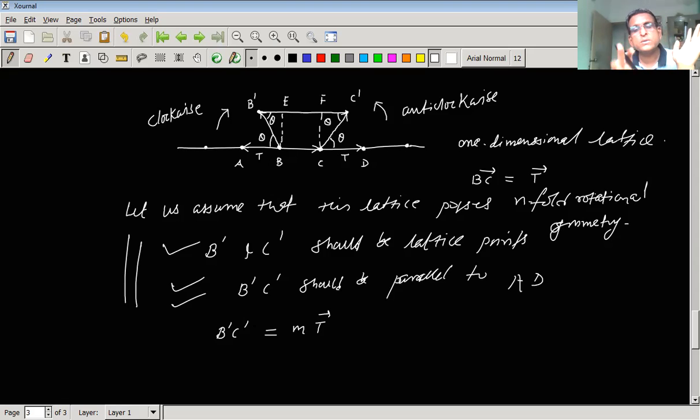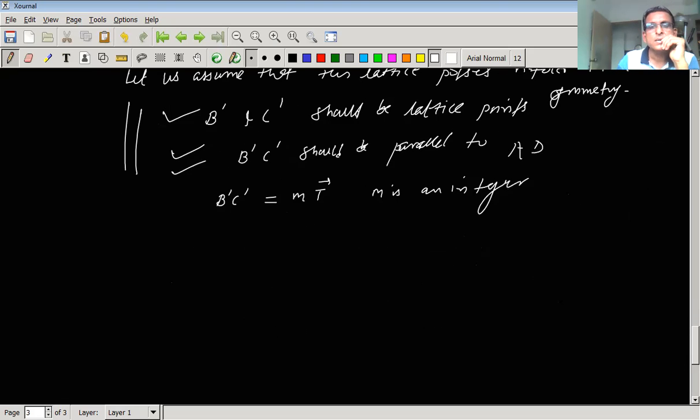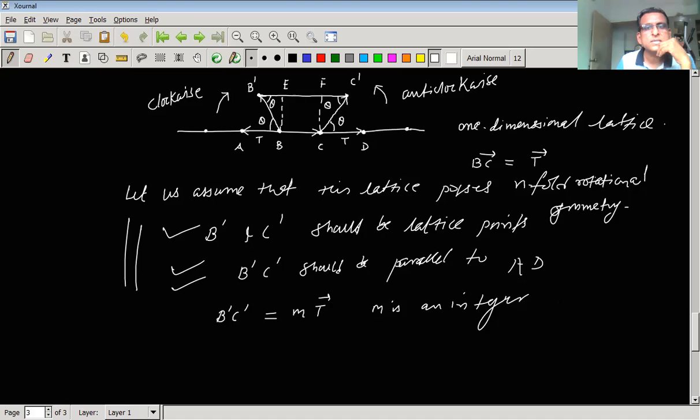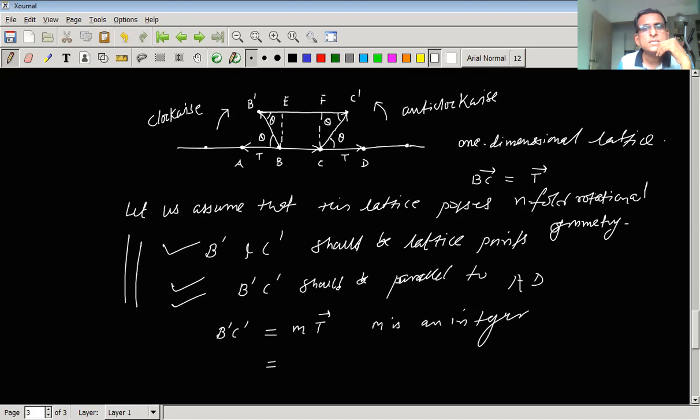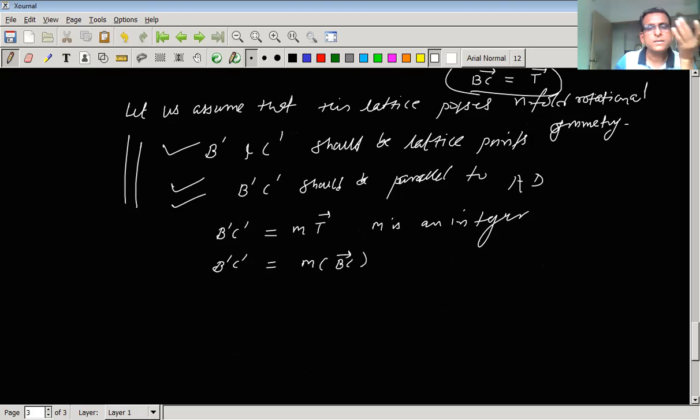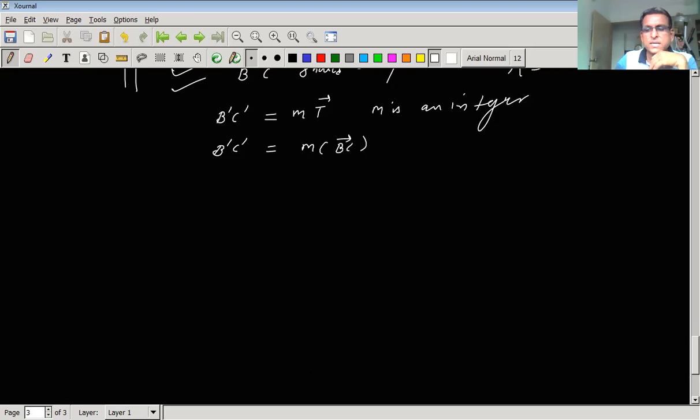म्हणजेच इट शुड बी इक्वल टू M T, where M is an integer. So now from figure we can say now what is T? T is nothing but BC. So we can say B dash C dash is equal to M BC. Now let us move further.